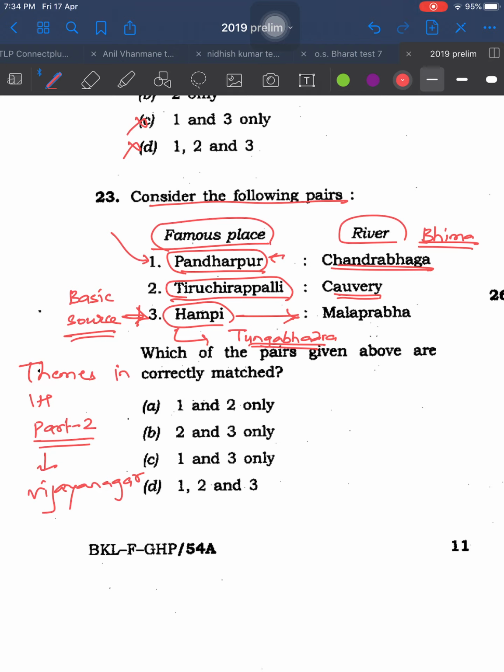So it's only the answer you can get from only this, whether 3 is right or wrong. If 3 is wrong, this is gone. Only one answer. I don't even care whether Tiruchirappalli lies on Kaveri river or not. I don't even care whether Pandharpur lies on Chandrabhaga river or not. It does.